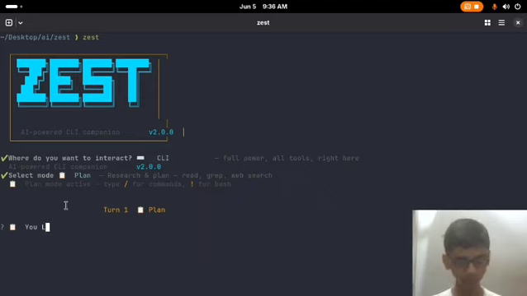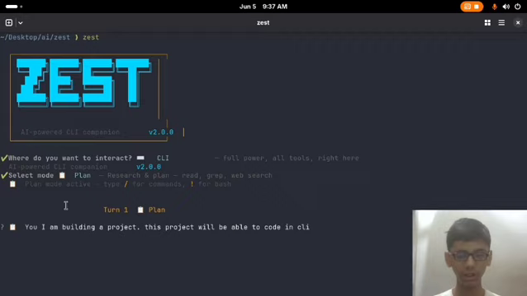Let's say I am building a project. This project will be able to code in CLI. It will have Vim-like bindings. Plan me a feature list.